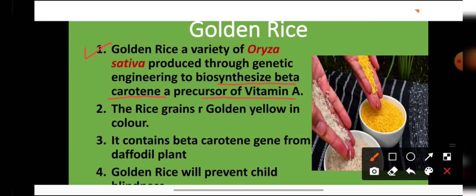And why is this golden rice yellow in color? That is due to the large quantities of beta carotene present in it. Students, golden rice has approximately 23 times more beta carotene than the original rice, and it is a rich source of vitamin A. Golden rice will surely prevent child blindness. Students, it is seen that every year 5 lakh children suffer from child blindness, and this blindness can be corrected by using this transgenic variety of rice which is known as golden rice.